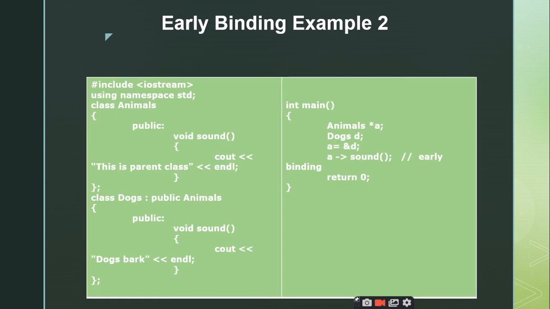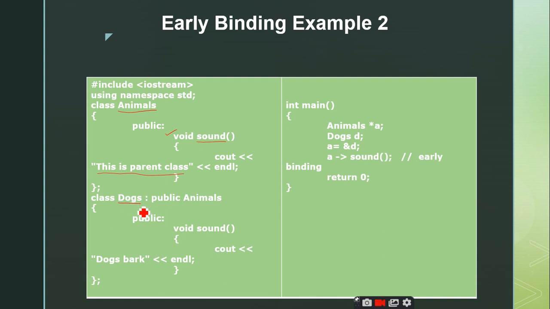Let us take one more example of this early binding. The name of the class that I have created here is Animals. What is the function that is present inside this animals class? Sound, right? And it is going to print that this is a parent class.